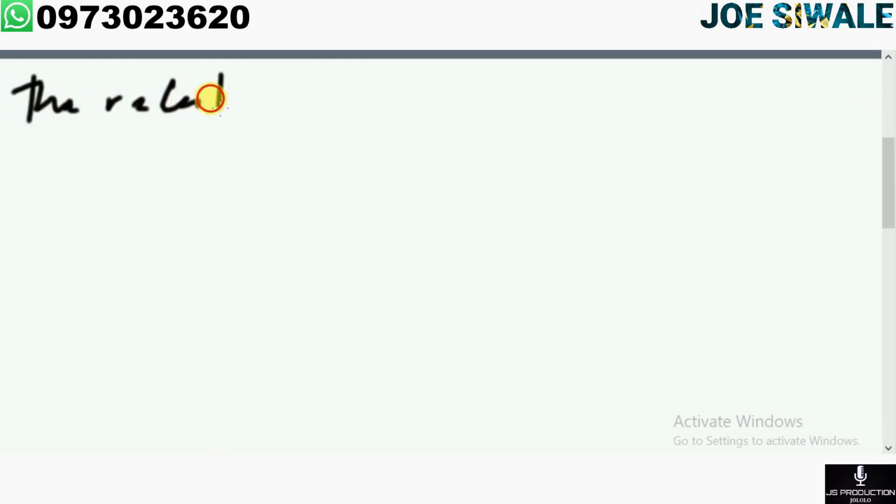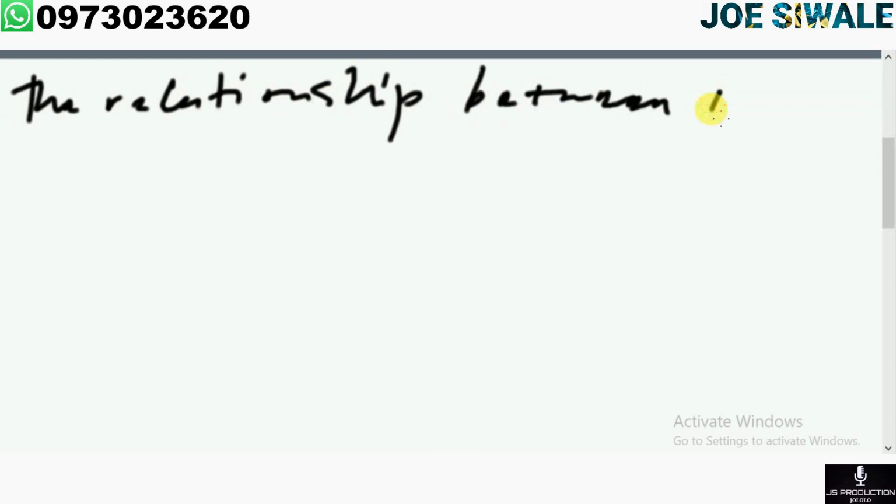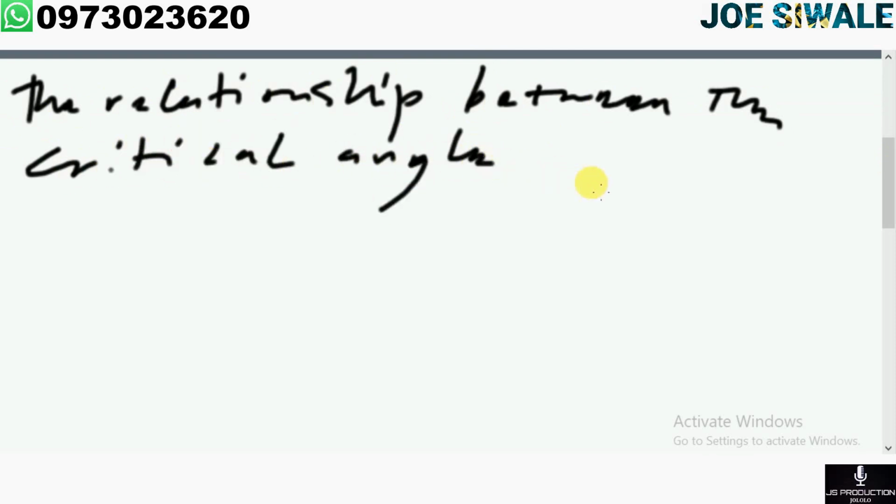So the relationship between the critical angle and the refractive index.